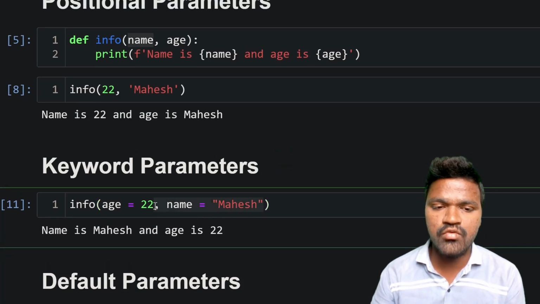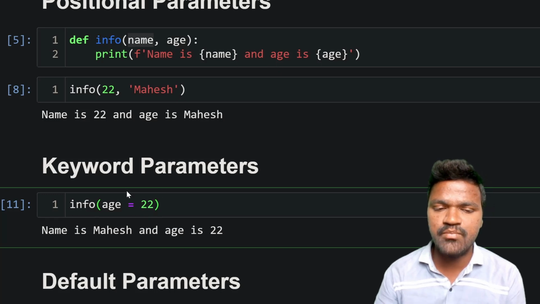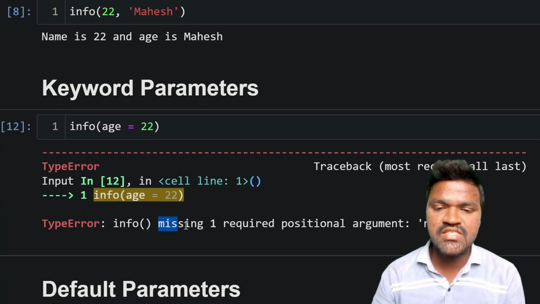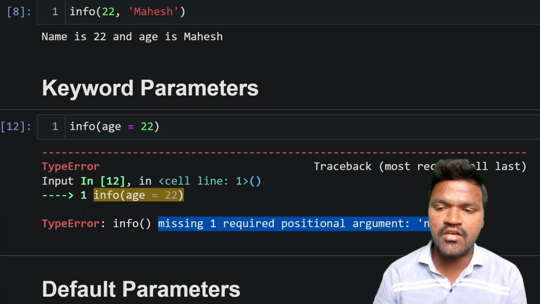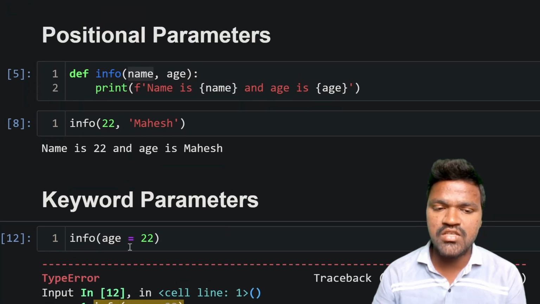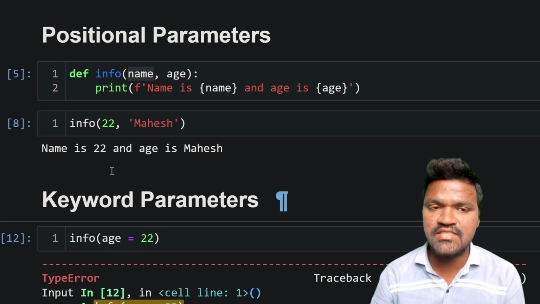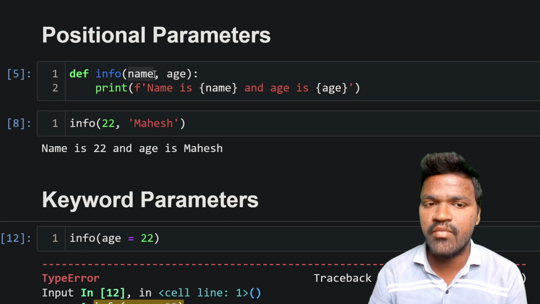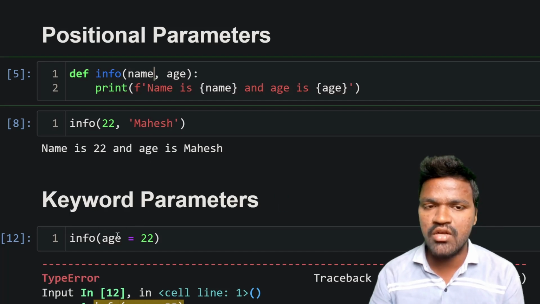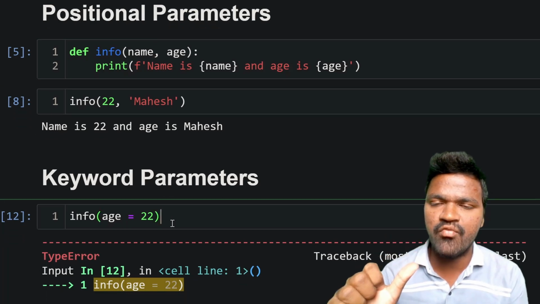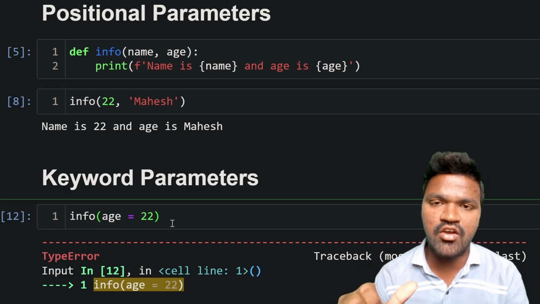Let's say I remove this name here and simply pass only age, and I execute this. We are getting a missing one required positional argument, which is name. Why are we getting this? Because we are passing the argument age, and in the function definition we have age, that is fine, but we also have name, right? So we need to pass name also, then only we can get the result. That is the reason we are getting this error. I hope you can understand, we need to pass as many arguments as we have in the function while calling the function.